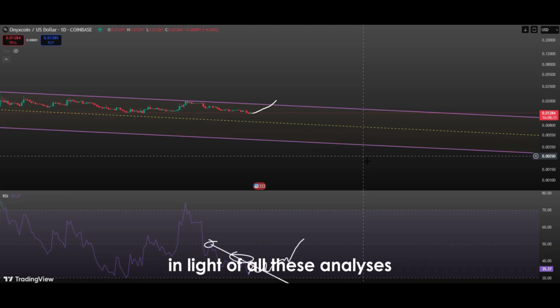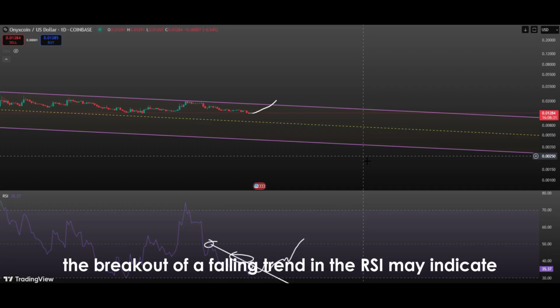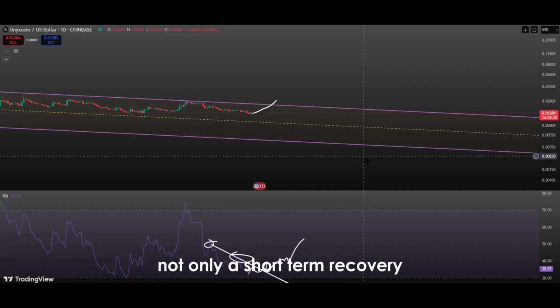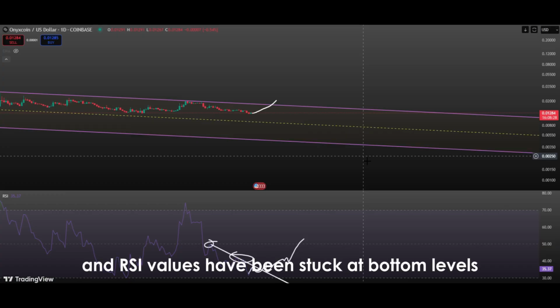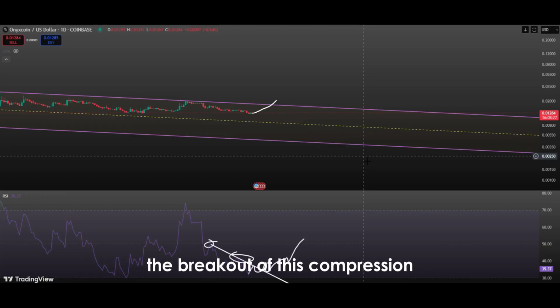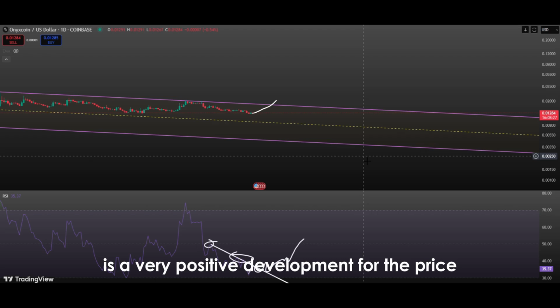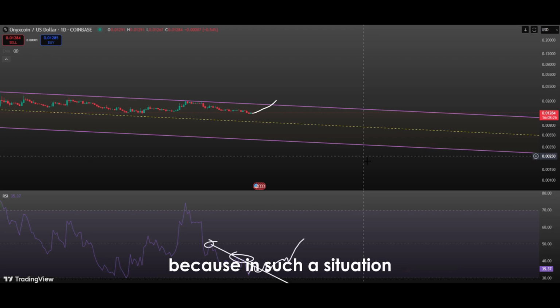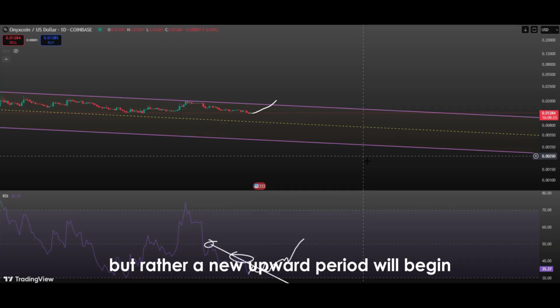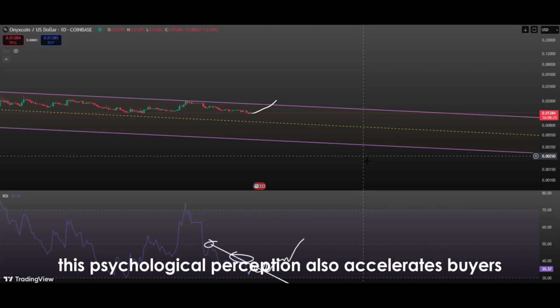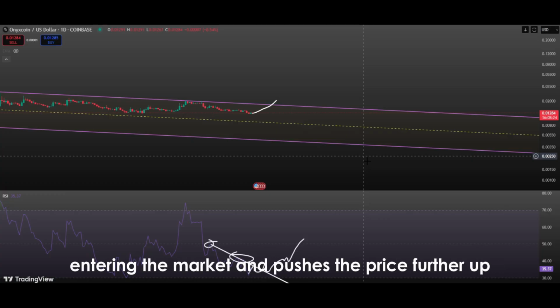In light of all these analyses, the breakout of a falling trend in the RSI may indicate not only a short-term recovery, but also the beginning of a strong upward trend in the long term. Especially if the market has been in a long-term downtrend and RSI values have been stuck at bottom levels, the breakout of this compression is a very positive development for the price. Because in such a situation, most investors start to think that the price will not fall further, but rather a new upward period will begin. This psychological perception also accelerates buyers entering the market and pushes the price further up.